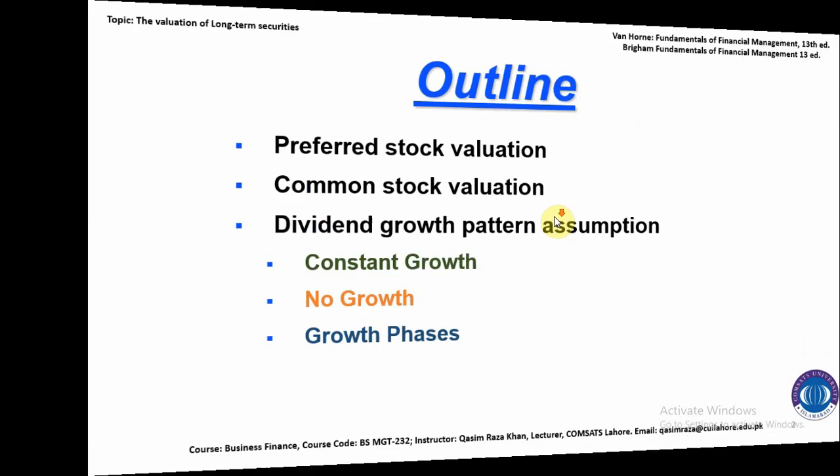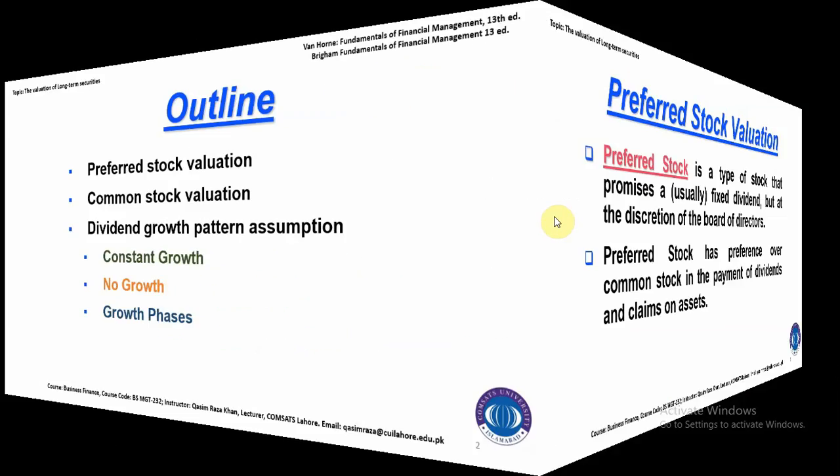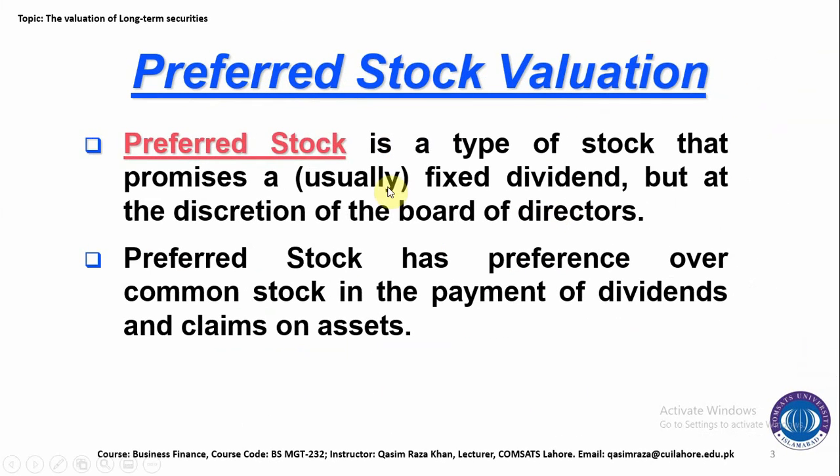So, what is preferred stock valuation and what is preferred stock? Preferred stock is basically a hybrid kind of security because it carries the characteristics of both debt and equity securities, and that's why it is known as a hybrid security. It is a type of stock that promises a usually fixed dividend but at the discretion of the board of directors.